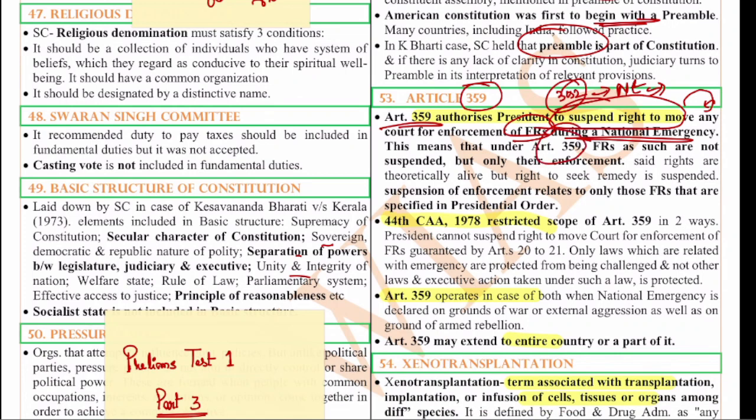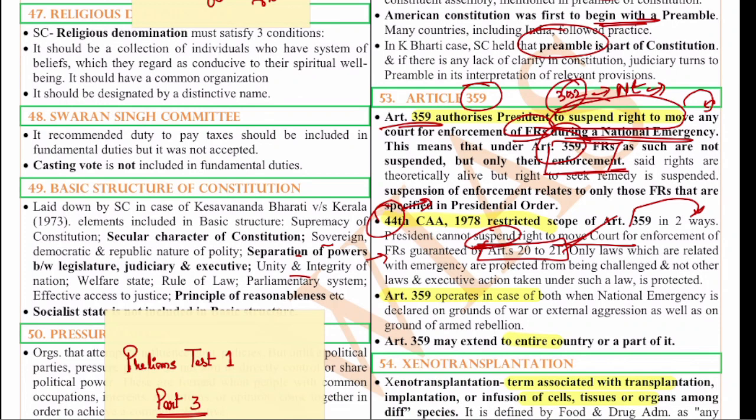That means under article 359, the fundamental rights are not suspended, but only their enforcement is suspended. This is another important thing. You cannot approach the court, but that does not mean your fundamental rights are taken away. The 44th Amendment Act of 1978 restricted the scope of 359 in two ways. The president cannot suspend the right to move to court for enforcement of fundamental rights guaranteed by article 20 and 21. That means the government can suspend any fundamental right, but article 20 and 21 can never be suspended. They will always be in place.